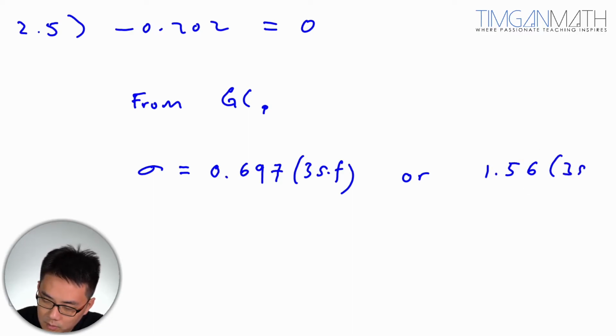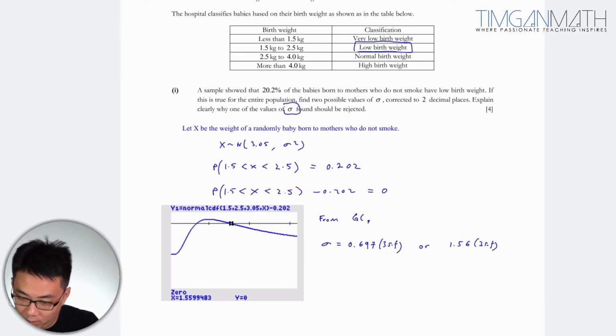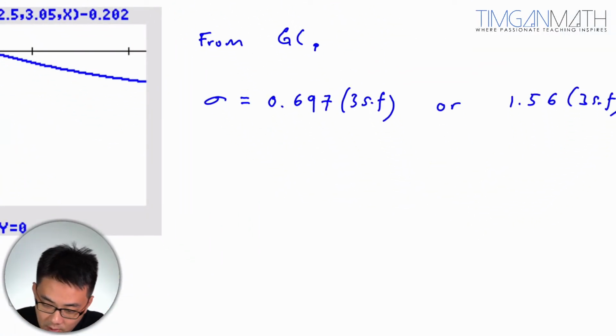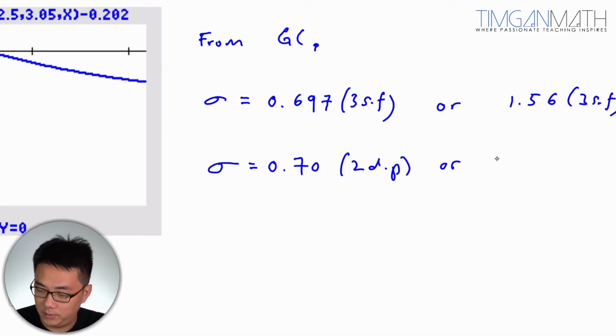So these are the two values there. Let me just copy the graph out. So this is it, but what do we want? We want 2 decimal places, so I'm going to write in 2 d.p. here: 0.70 and 1.56.